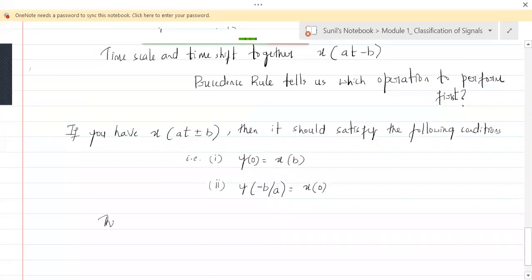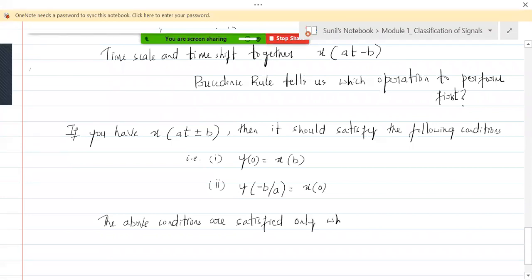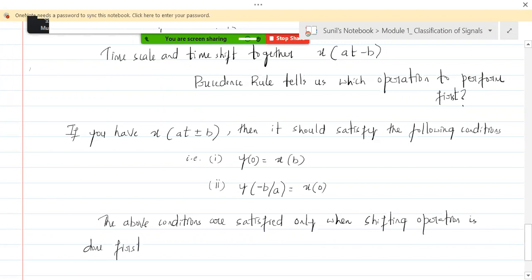The above conditions are satisfied only when the shifting operation is done first, followed by the scaling.